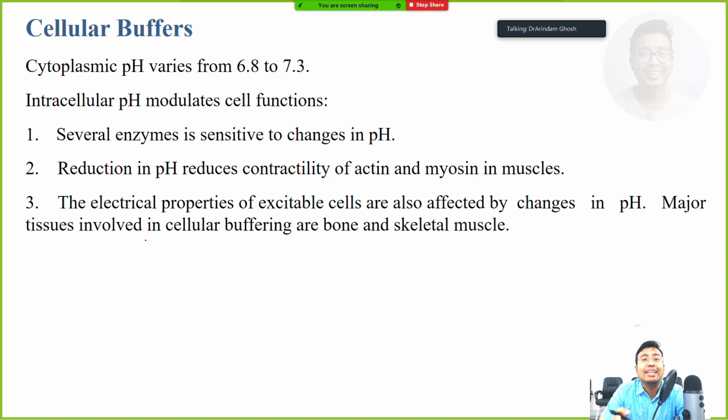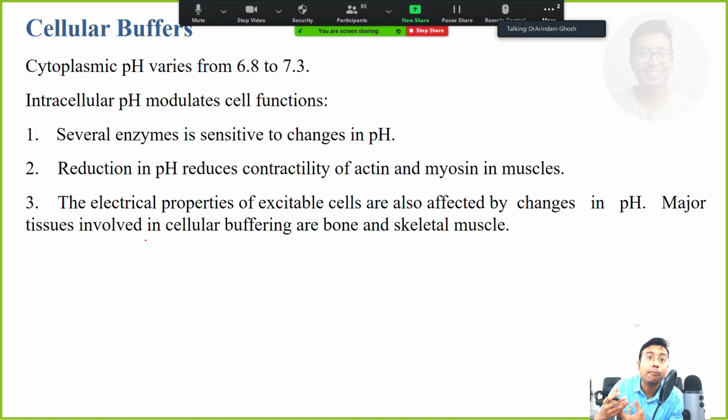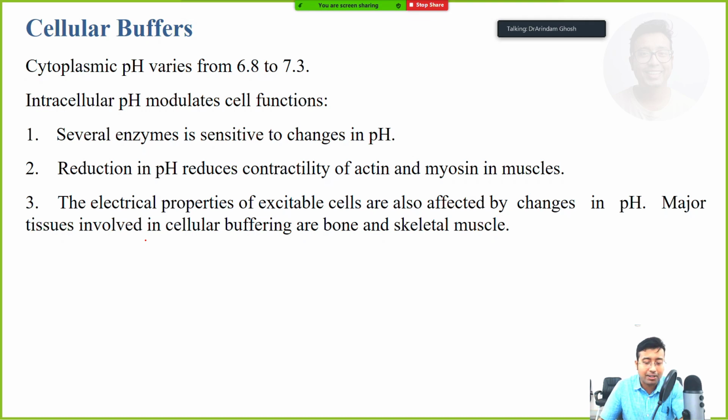Cytoplasm, that is inside the cell. Remember, we are not considering plasma. Plasma pH means our body pH that we measure in blood. It is ultimately the plasma that is filtered through the capillaries and constitutes the blood in our system. Definitely plasma is a part of blood. Extracellular fluid aside, the cytoplasm inside the cell is a bit acidic. So the cytoplasmic pH is around 6.8 to 7.3.